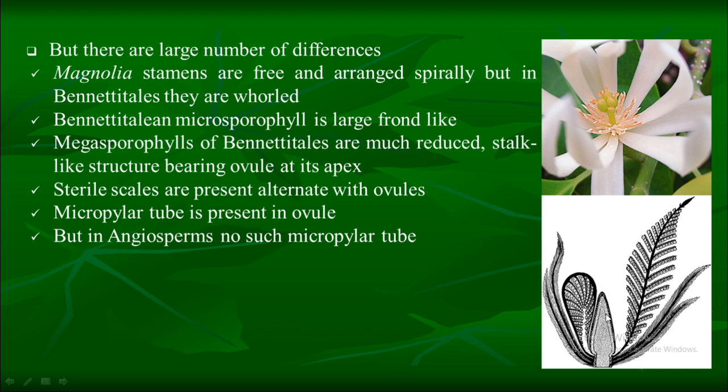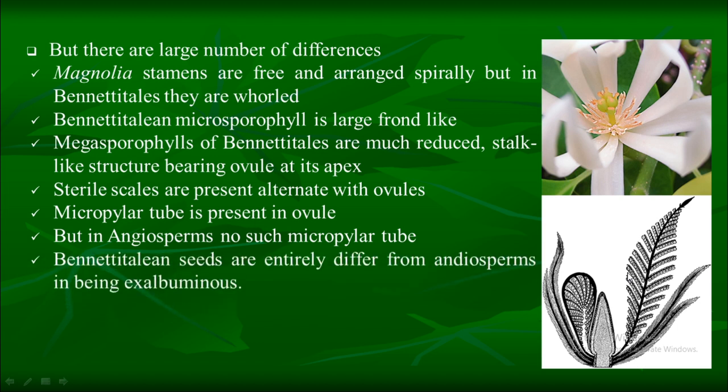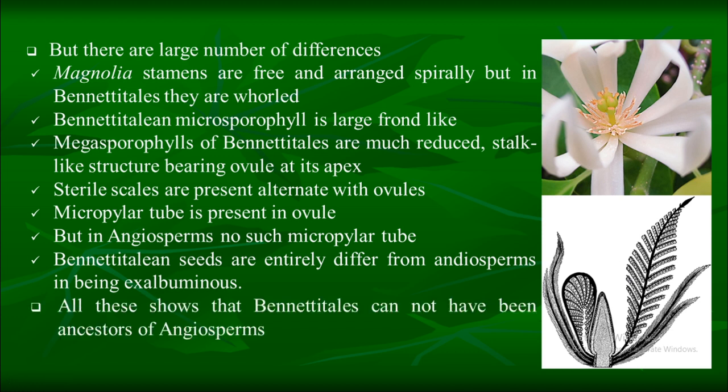Instead, the pollen grains are caught by the stigma. The Bennettitalean seeds are entirely different from the primitive angiosperms in being exalbuminous, that is, the embryo itself fills almost all the seed cavity, and nutritive tissues are entirely absent or very scanty. Because of these dissimilarities, the Bennettitalean theory was entirely rejected, and it was assumed that Bennettitales cannot be the ancestors of angiosperms.